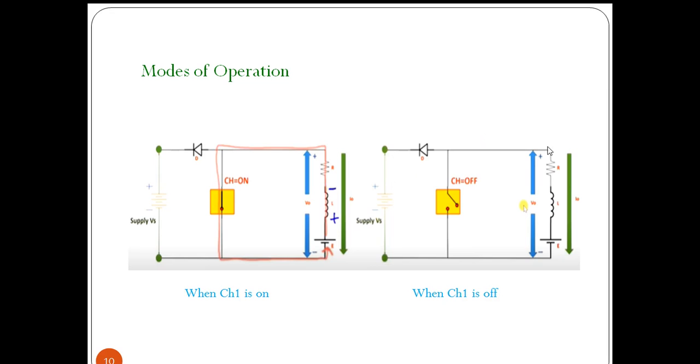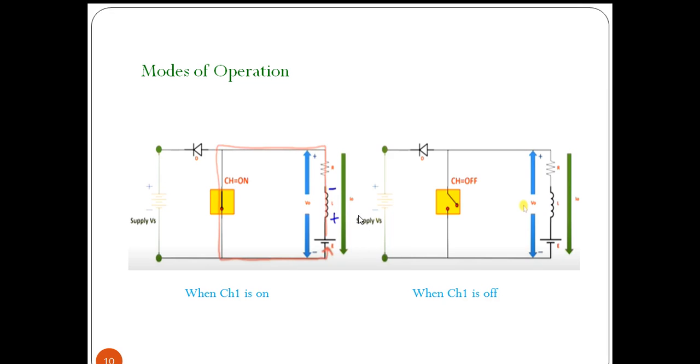The voltage appears as plus here and minus here. So in this case we are getting a positive output voltage. Voltage is positive and current is negative. We are getting operation in the second quadrant.